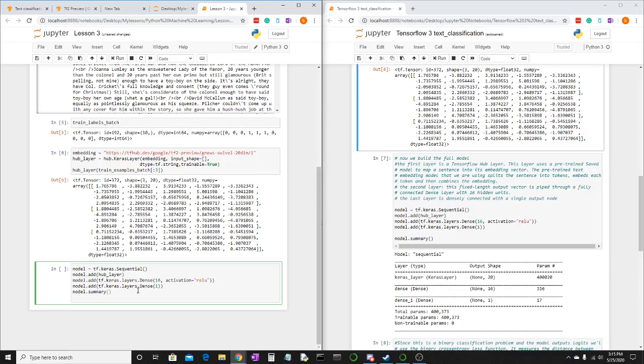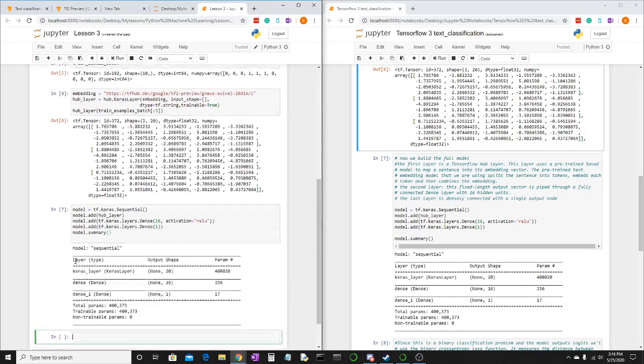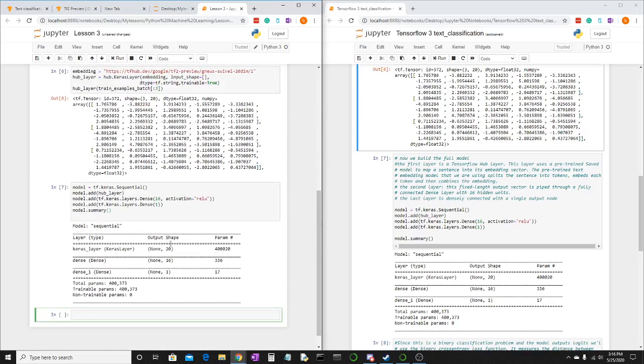The second layer is a fixed length output vector that's piped through a fully connected dense layer with 16 hidden units. And the last layer is a densely connected layer with a single output node, because we only want the model to predict a 0 or a 1. Shift enter. The model is sequential, with layer type, output shape, and parameters. We have the Keras layer, None, 20, and the dense layer, None, 16, 336, then dense 1.